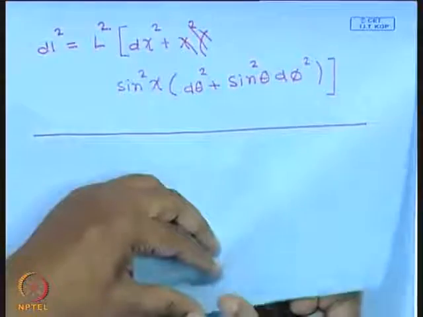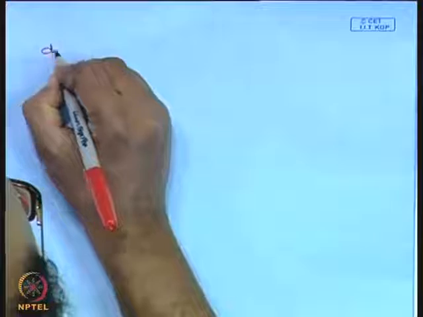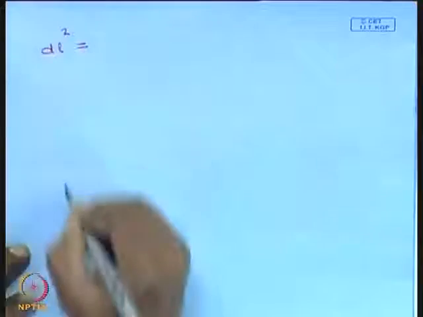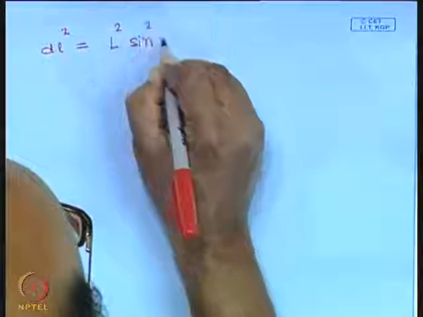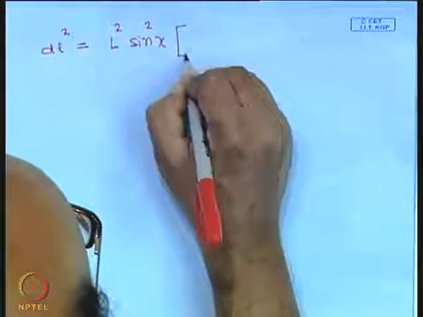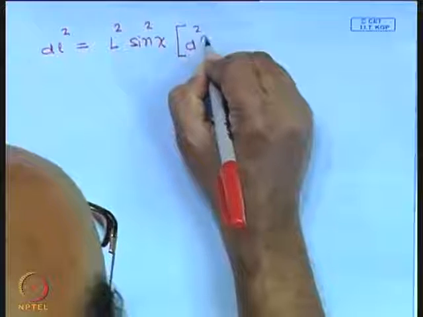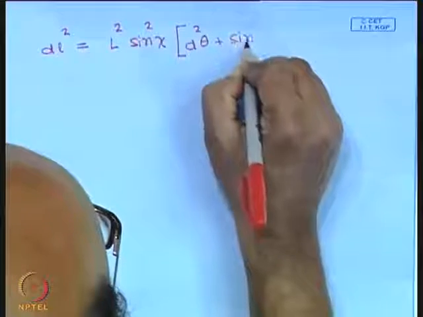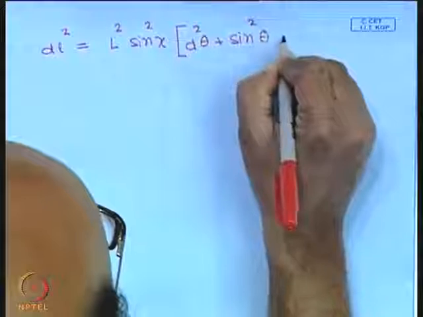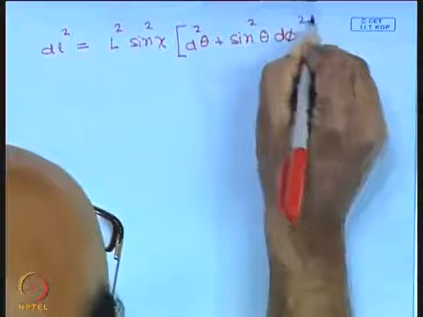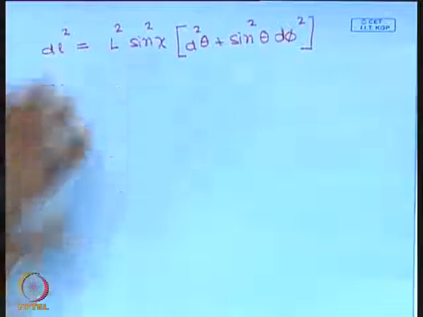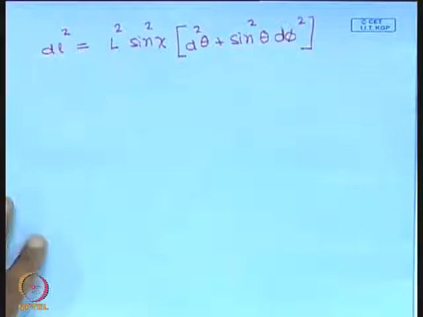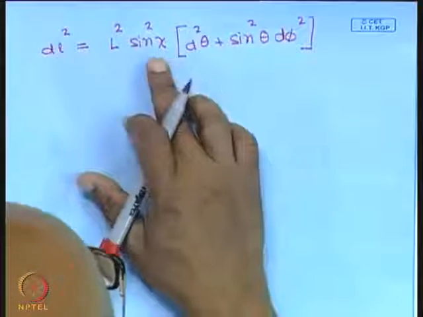If I look at a fixed value of chi, then the distance between 2 points, the chi doesn't change, it becomes L square sine square chi times d theta square plus sine square theta d phi square. So I am looking at a fixed value of chi. Let me now look at a fixed value of theta.